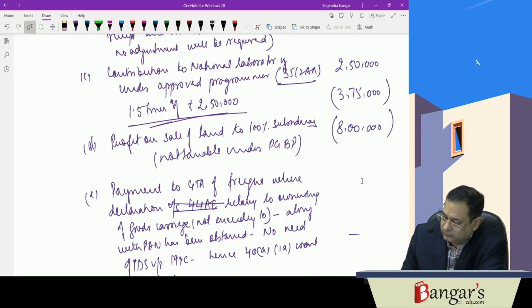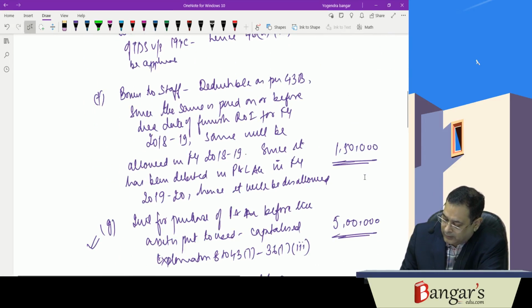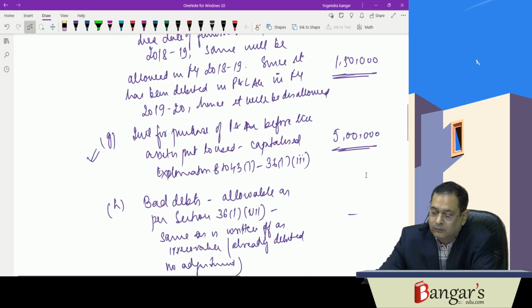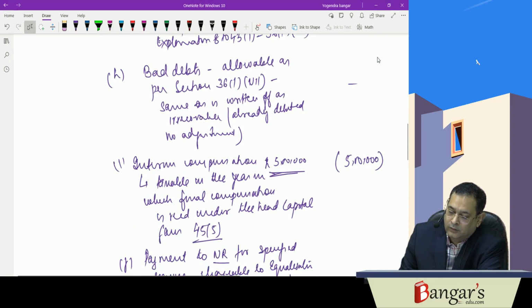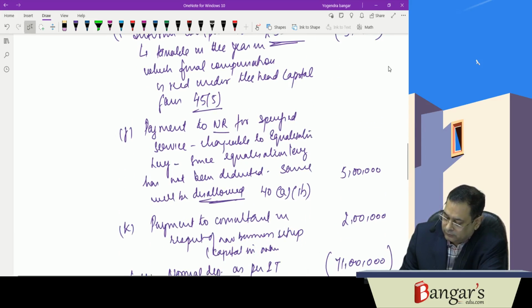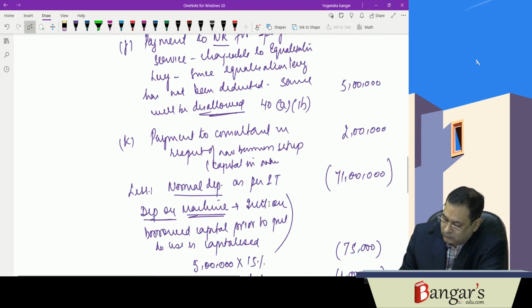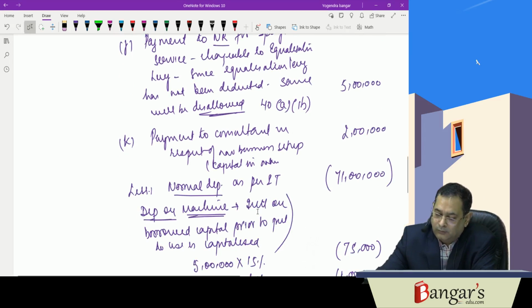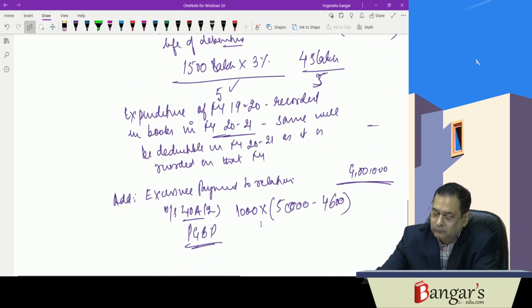Minus 8 lakhs, then plus 1 lakh 50,000, then 5 lakhs, then minus 5 lakhs, then again 5 lakhs, then 2 lakhs, then minus 71 lakhs, minus 1.75, minus 9 lakhs, and plus 4 lakhs.